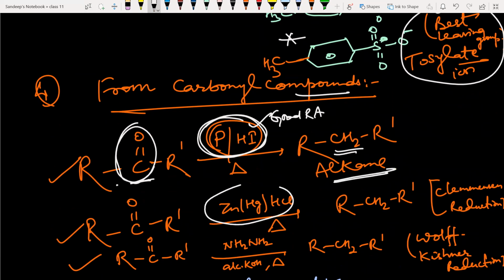If you take a specific reagent like zinc amalgam and concentrated HCl, you will get alkane, and this reaction is called Clemmensen reduction. This you will also read in the aldehydes and ketones chapter. When a ketone or aldehyde is treated with zinc amalgam and HCl, it gives alkane, and there is no change in the number of carbons. So there is no ascent or descent of series.